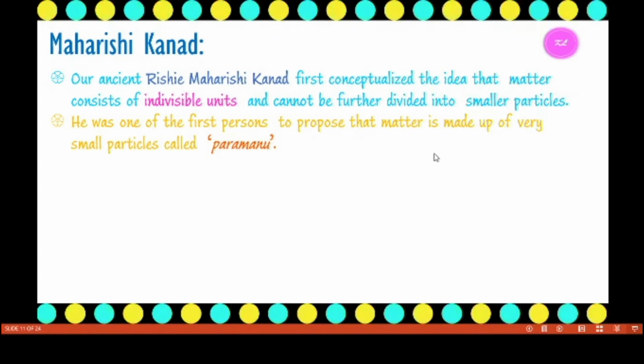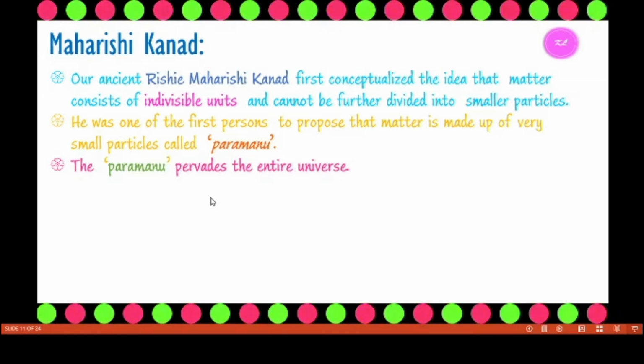He called these particles Paramanu. He said that the Paramanu pervades the entire universe, spread in all parts of our universe.